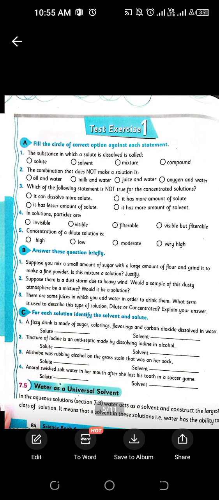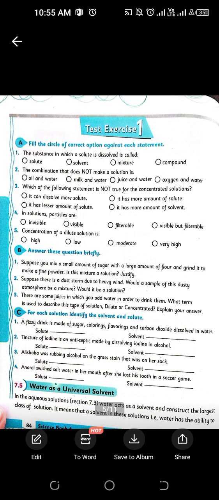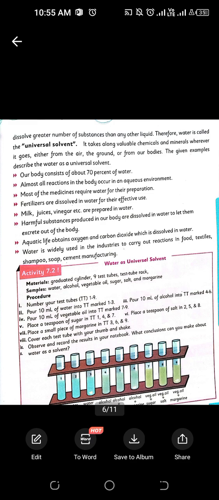Then, as we have discussed earlier, water is a universal solvent. So basically, why is water known as a universal solvent? Because most of the solutes can be dissolved easily in water. Almost 99.99% of the things can dissolve in water easily, basically those which are polar in nature.